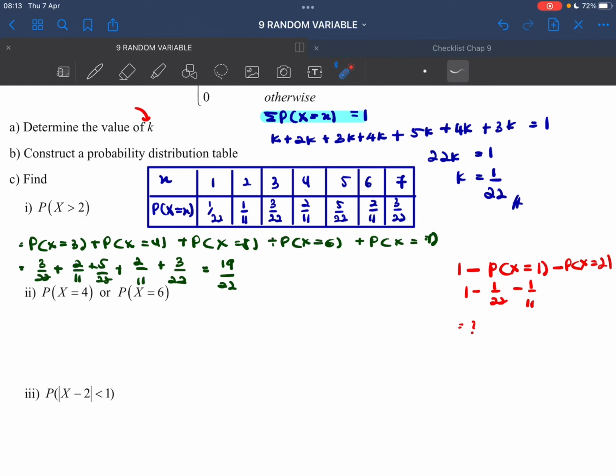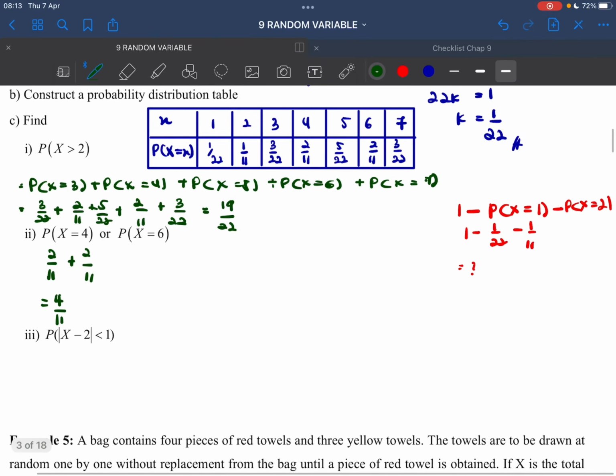Okay, next one is x equals to 4 or x equals to 6. Very simple, very straightforward. X equals to 4 is 2 over 11, plus x equals to 6 is 2 over 11, and that will be 4 over 11. Okay, one more definition that you have to know is the modulus one. P(|x minus 2| less than 1). So the definition is x minus 2 is between negative 1 and 1. Please remember this definition of your modulus.